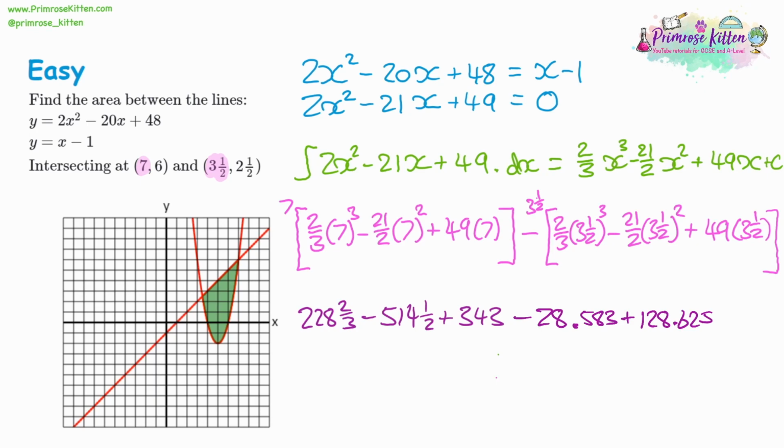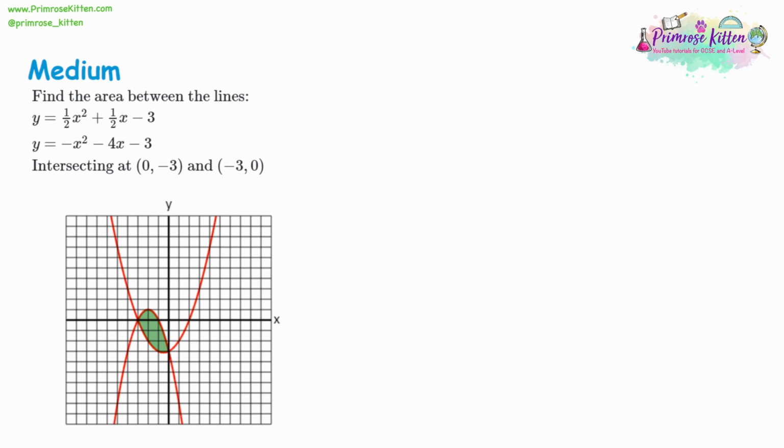Finally, we've got 3.5 multiplied by 49. That's going to give us 171.5. Now that's positive, but we're taking away this side, so this will now be a negative. So now we've got these, we can add them all up. So altogether, that gives us negative 14.3 to 1 decimal place, which means that the area is going to be 14.3, because again, we can't have a negative area.